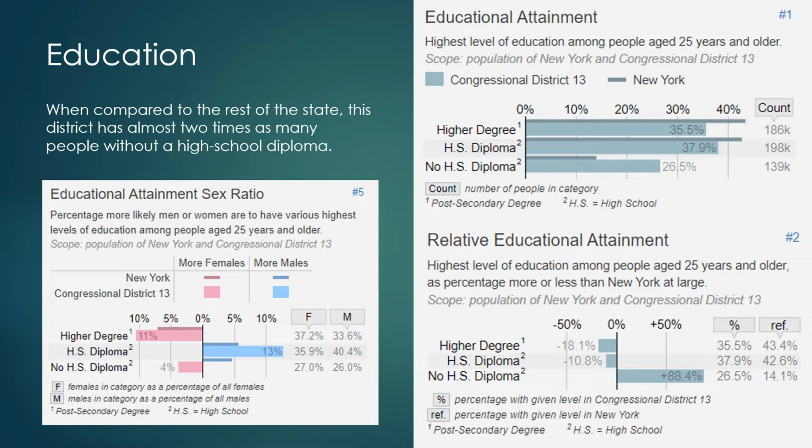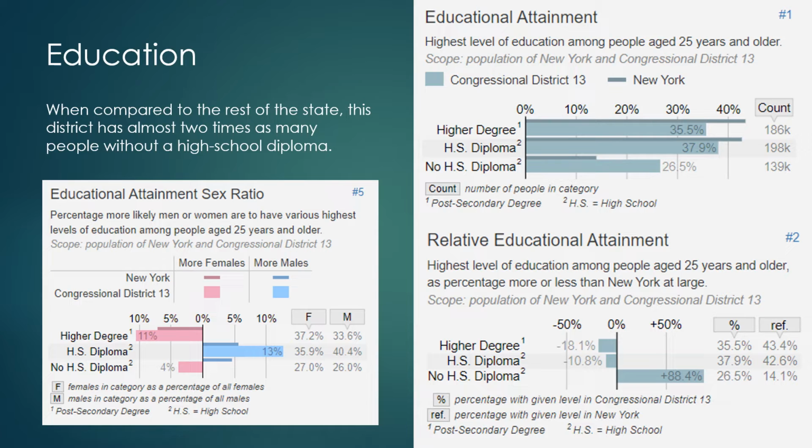I've also added this educational attainment sex ratio. I just thought that that was kind of interesting how it's split the way it is. No high school diploma, a female is 4% more likely to not get a high school diploma in this district. But they're also 11% more likely than men to get a higher degree, and 13% of men are more likely than women to get a high school diploma.